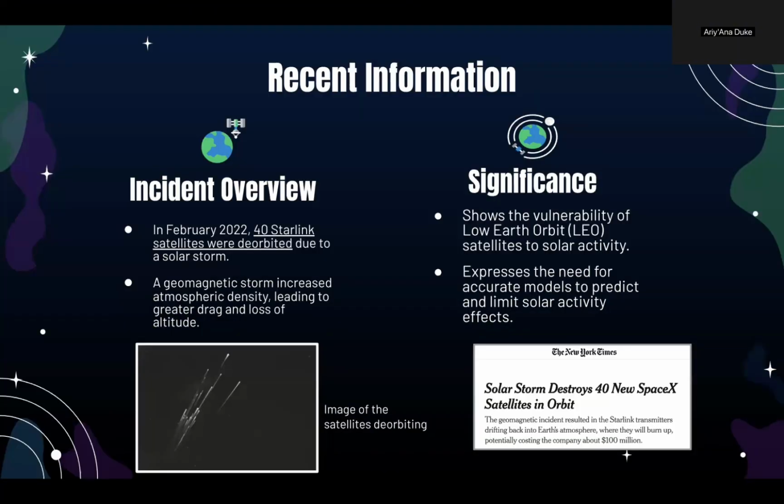A recent event highlights this problem. In February 2022, 40 Starlink satellites were deorbited after a major solar storm. During the storm, a geomagnetic disturbance increased atmospheric density, creating higher drag on the satellites and causing them to lose altitude. This event shows the vulnerability of low Earth orbit satellites to solar activity. It also shows why accurate models to predict and mitigate these effects are so important for maintaining satellite constellations like Starlink.